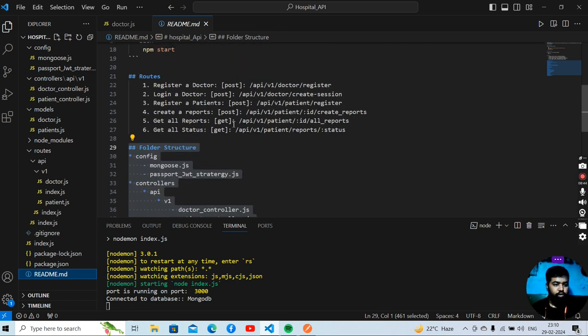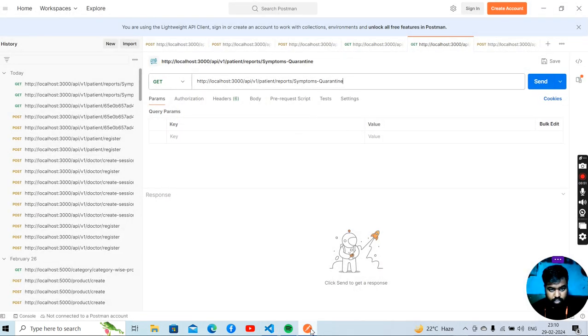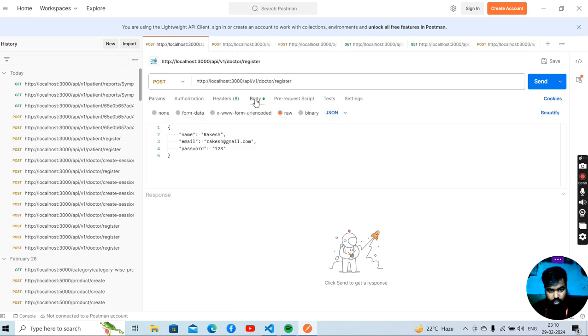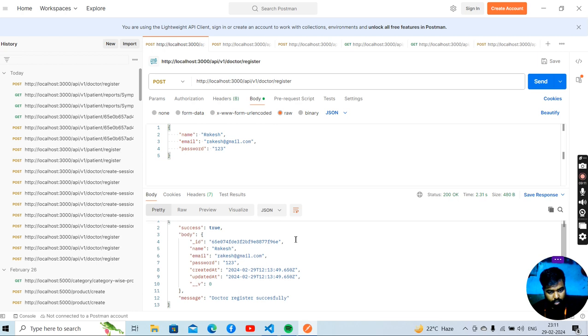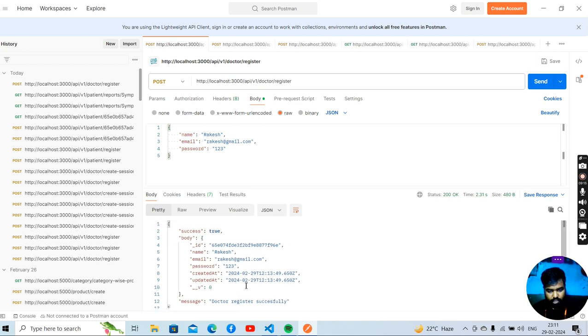So let's check how my project is working. I have already started my terminal. So this is Postman. Here I have given all the routes earlier, and here I have given a name, email, and password to register a doctor. So when we click on send, my doctor has been registered. There is one message showing doctor registered successfully.